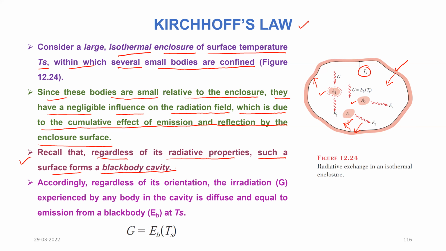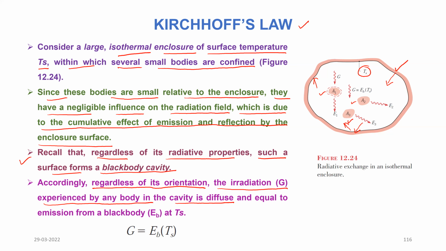Now, what is the implication of this cavity behaving as a black body? Regardless of the orientation, the irradiation G, that means the energy falling on any body in the cavity, is diffuse.